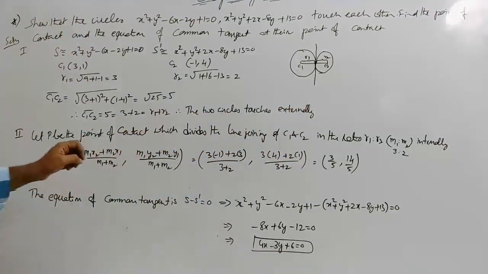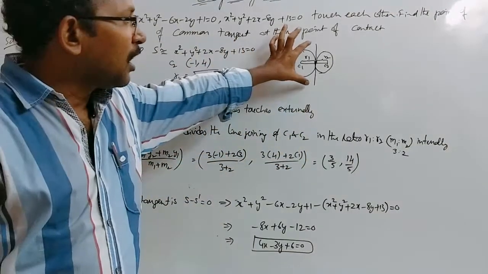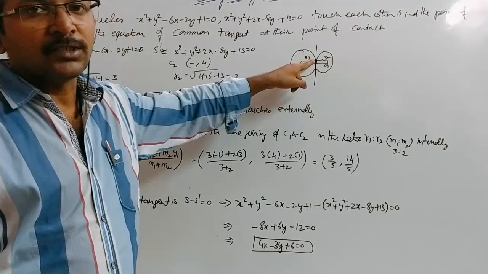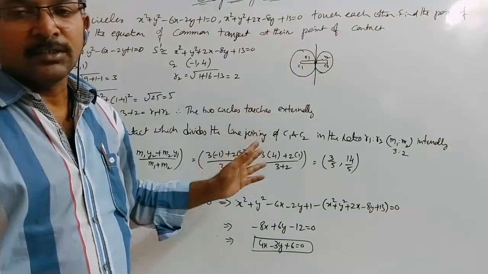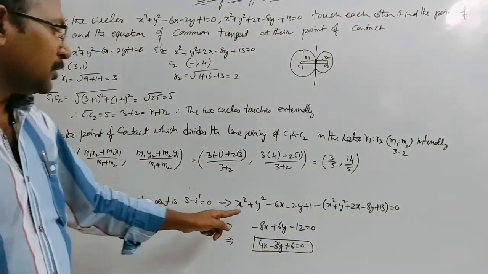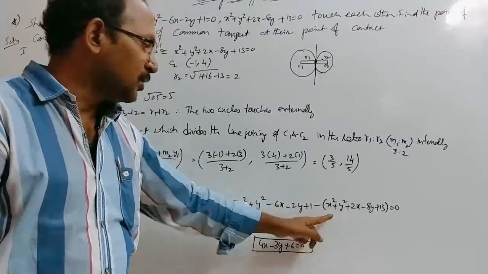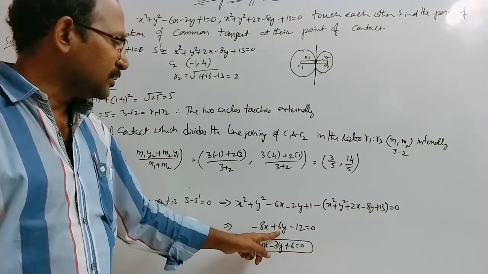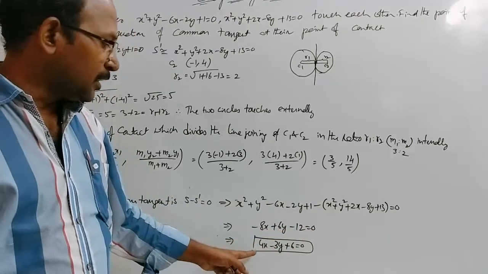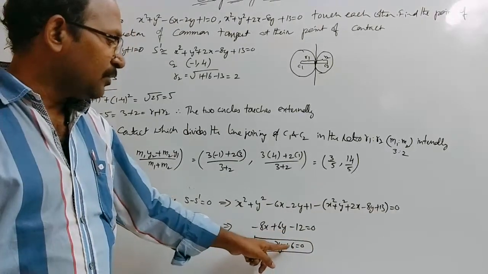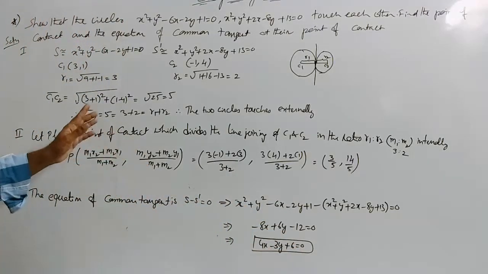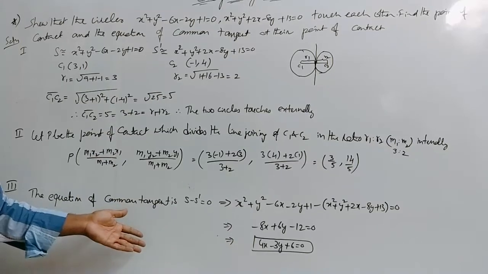Next, in the third part, we have to find the common tangent at this point of contact. The common tangent is always represented by the formula s minus s dash at the point of contact. Simply substituting s minus s dash, here we derived minus 8x plus 6y minus 12 equals 0. Taking minus 2 common, then it becomes 4x minus 3y plus 6 is equal to 0, which is the common tangent at the point of contact.